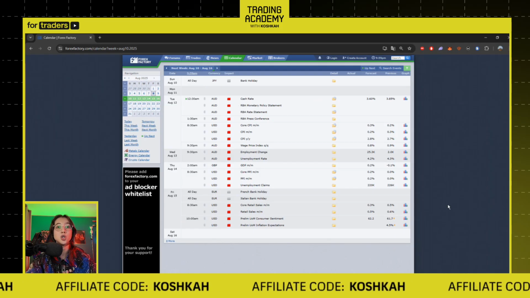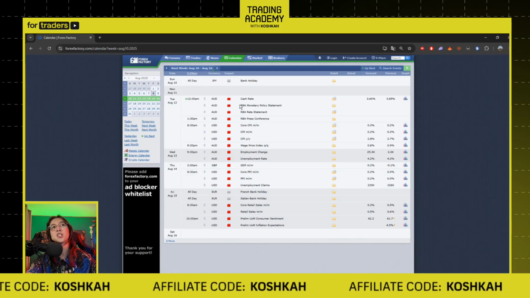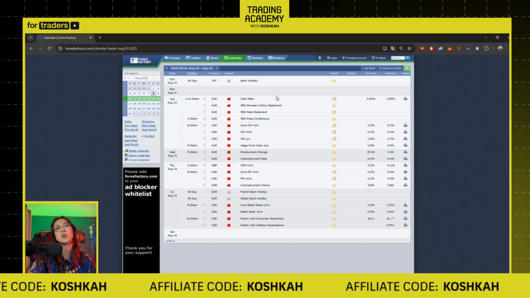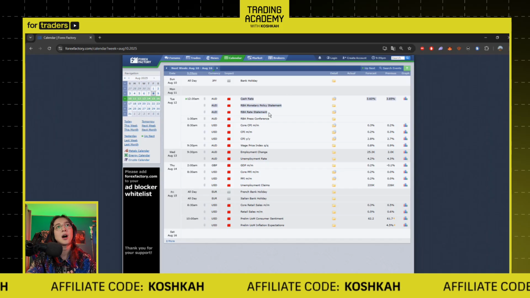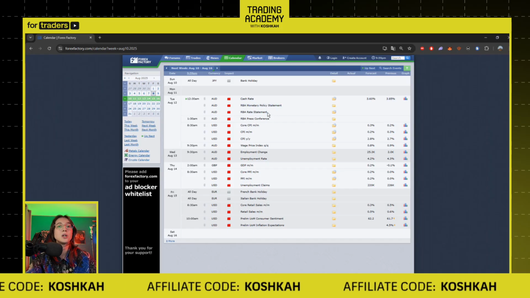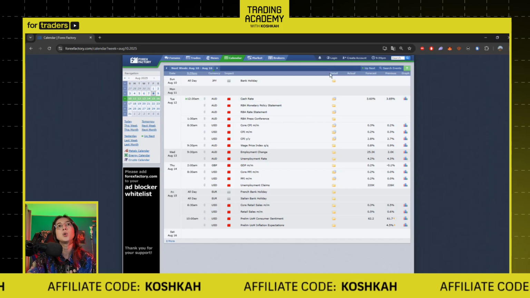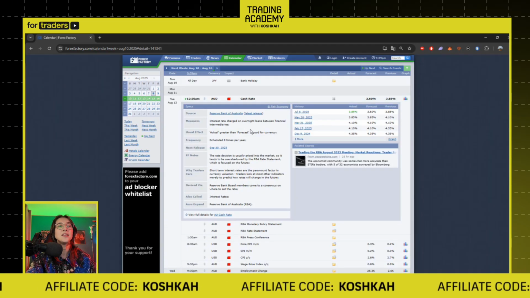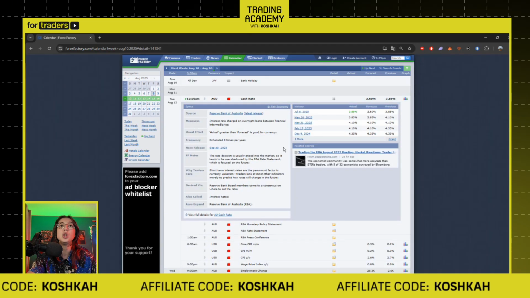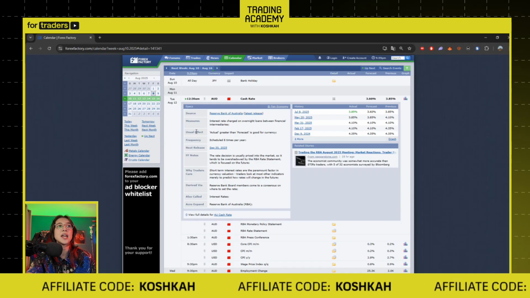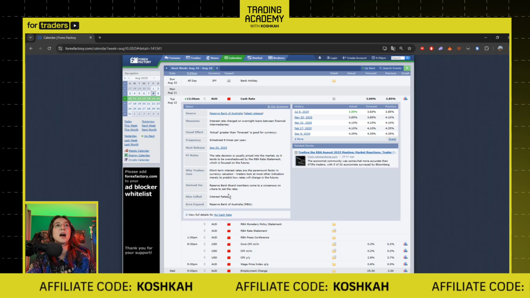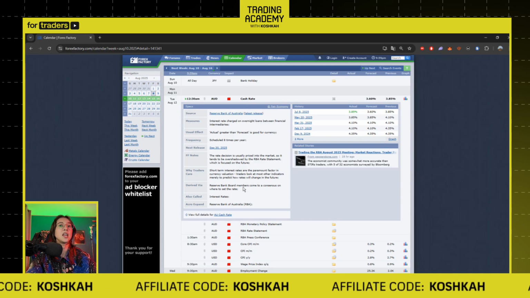Now you have only the major news. Right here you have the actual news that will be released, with the name of every single news. If you want more detail about what the news is, what it's going to do, and what the impact on the market is, you can go right here on detail and click on this little folder, and then it will explain what the news is, the history of the news, as well as the usual effect, the measures, etc. So basically, more data about the news that is going to get released.